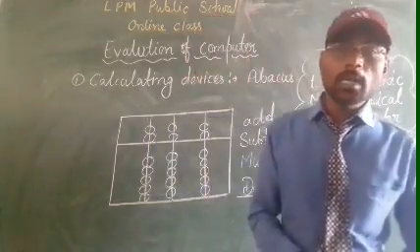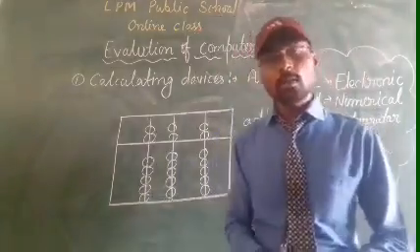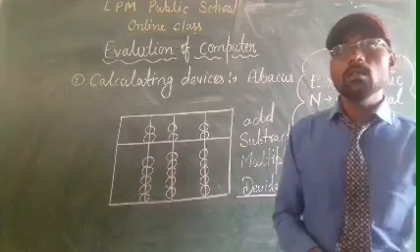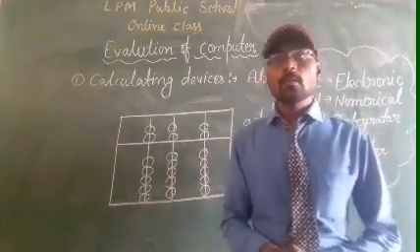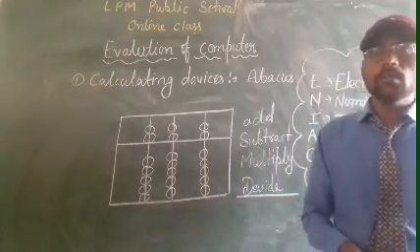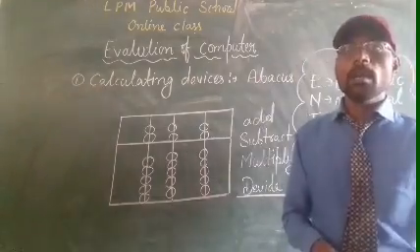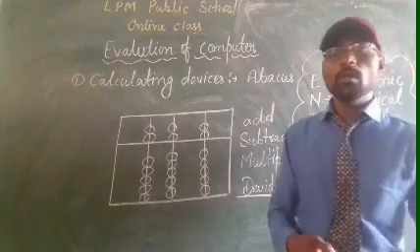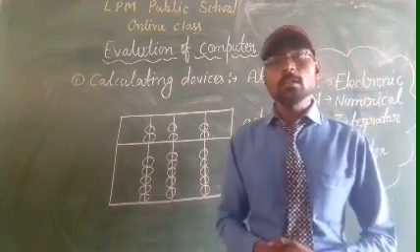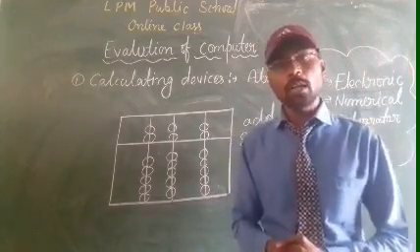ENIAC was invented by John Mauchly and J. Presper Eckert in the 1940s, and then after, UNIVAC, which stands for Universal Automatic Computer.